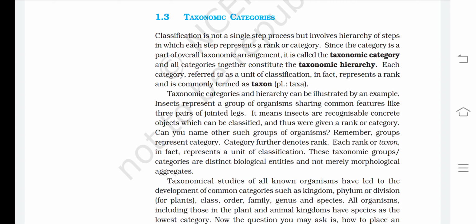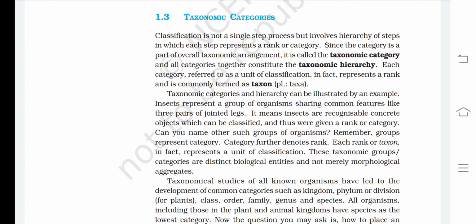Taxonomic categories and hierarchy can be illustrated by an example. Insects represents a group of organisms sharing common features like three pairs of jointed legs. It means insects are recognizable concrete objects which can be classified and thus were given a rank or category. Can you name other such group of organisms?